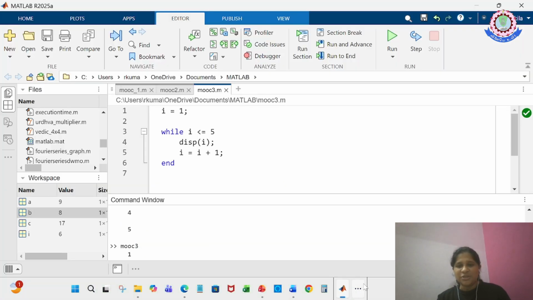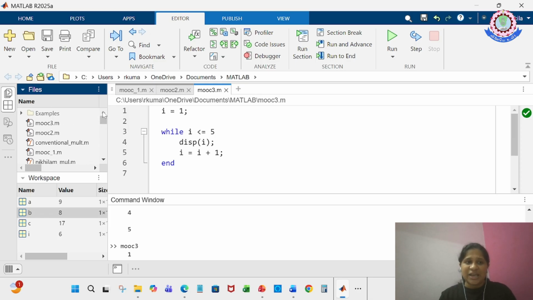Now I would like to walk you through the MATLAB window. First you have the menu bar at the top. Below the menu bar you have the toolbar. After the toolbar you have the current working directory, where whatever script you save will go into this particular directory. The files you store and access are displayed in this section at the left top.